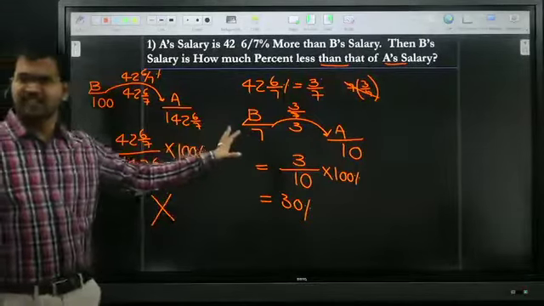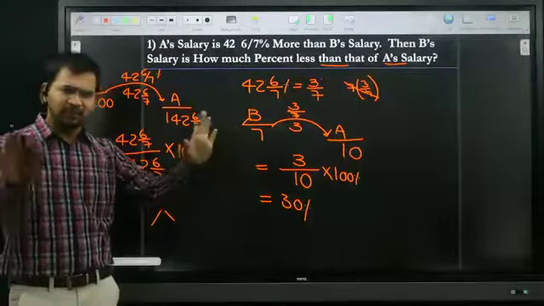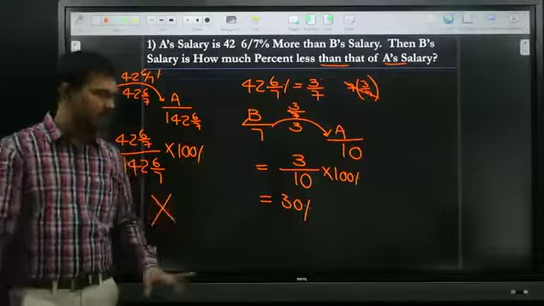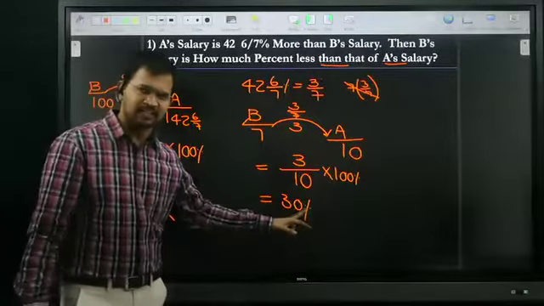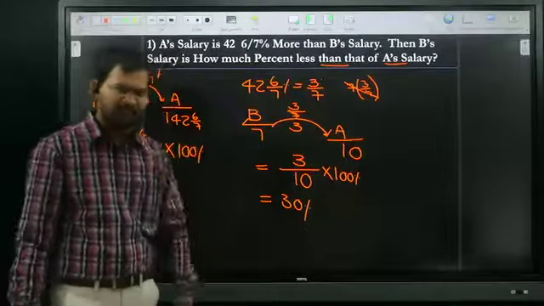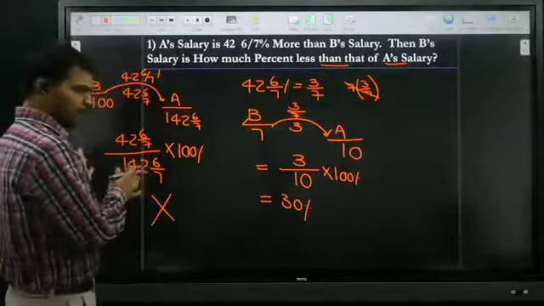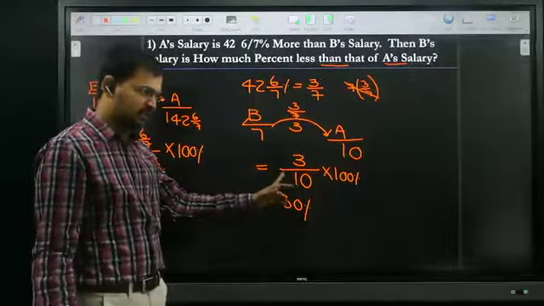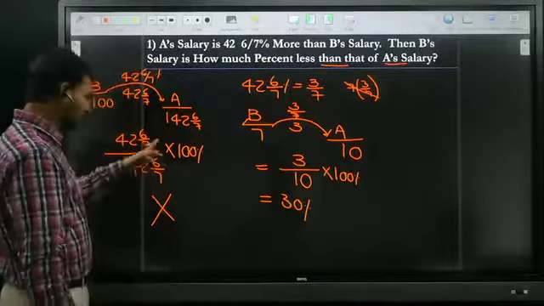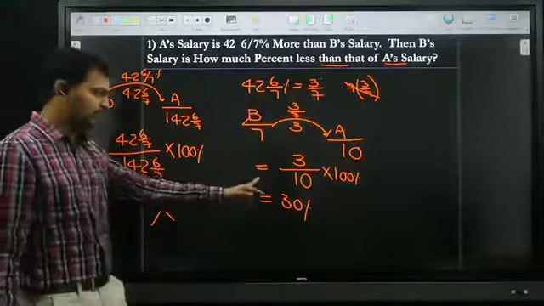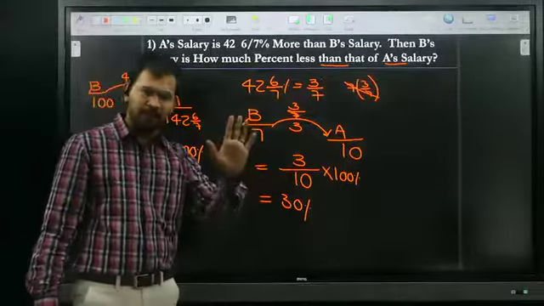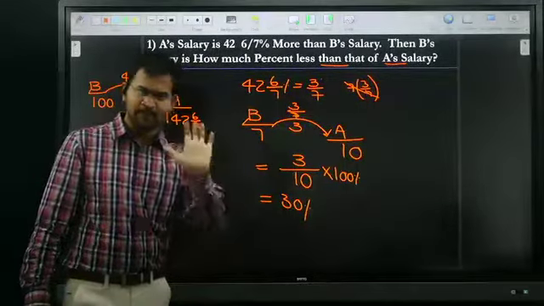Any calculation is there? No calculation, right? Straight away we are getting 30% as the answer. All of you okay? So compared to this one, this one is the best method, because it will take some time. But if you go for this one, definitely you may get less time. All of you okay?